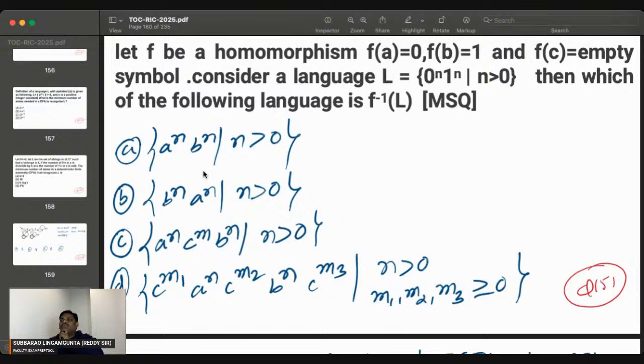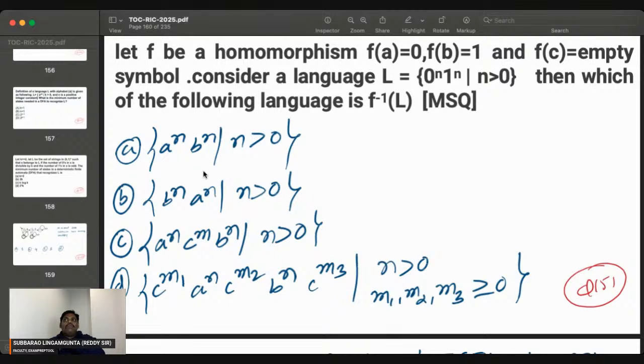So f inverse of 0 is A, f inverse of 0 is A, f inverse of 0 is A. So like that, A power n will become, followed by f inverse of 1, B, f inverse of 1, B, because f inverse of every 0 is A and f inverse of every 1 is B. So I think the answer is going to be A power n, B power n, where n is greater than 0. That is one answer.